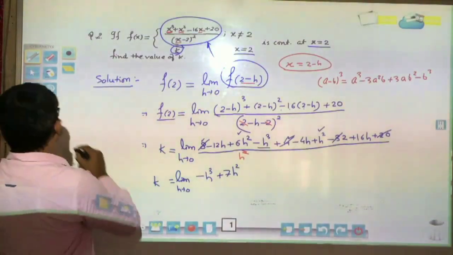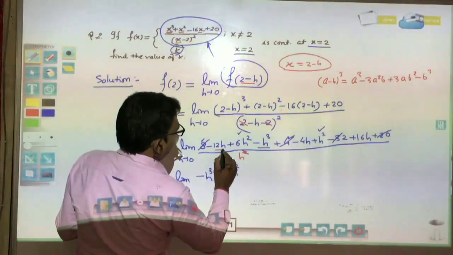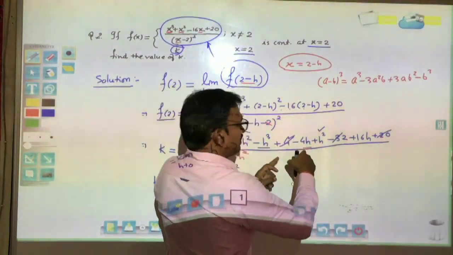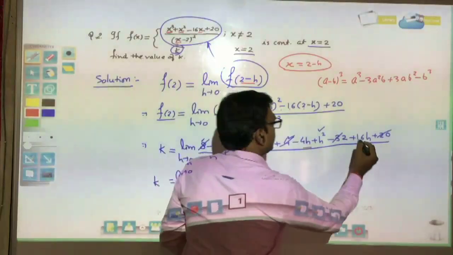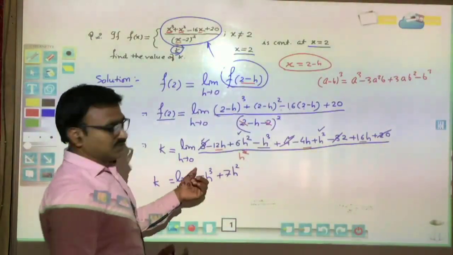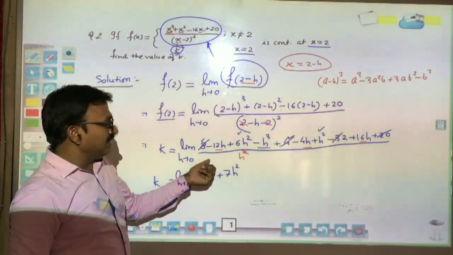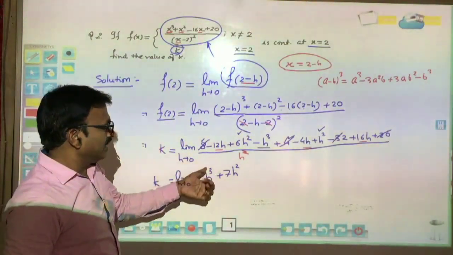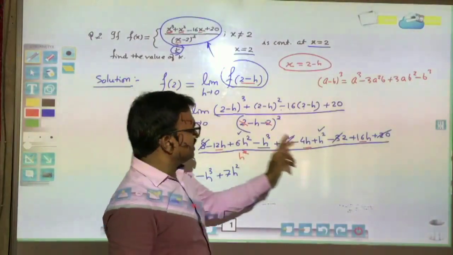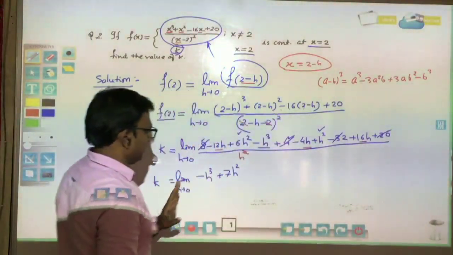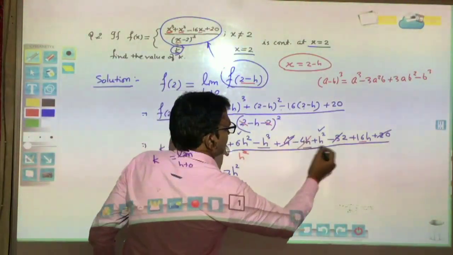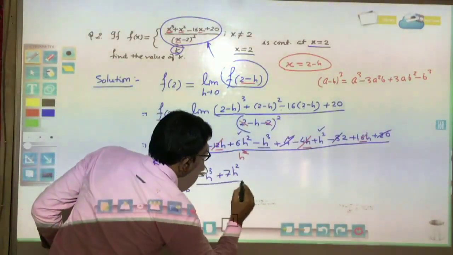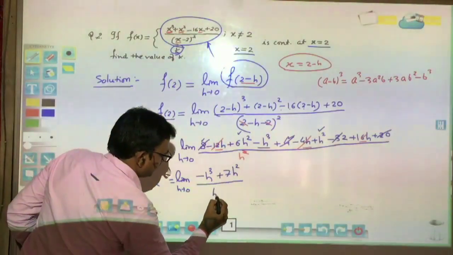Now check the h terms: minus 12h minus 4h plus 16h. It is also very easy here. Generally it does not always happen, but here minus 12 and minus 4, minus 16h plus 16h will cancel. So only the remaining part stays, divided by h square.